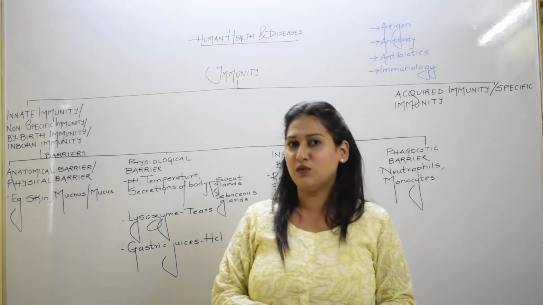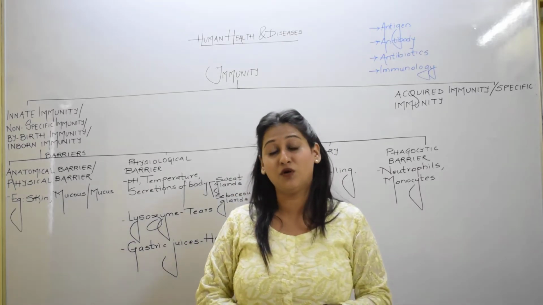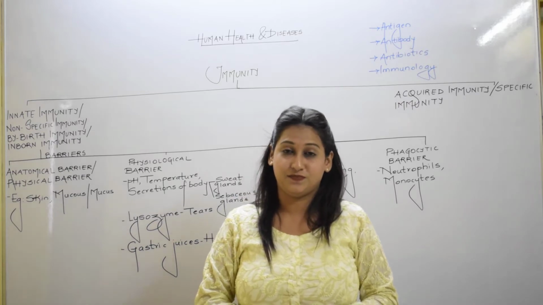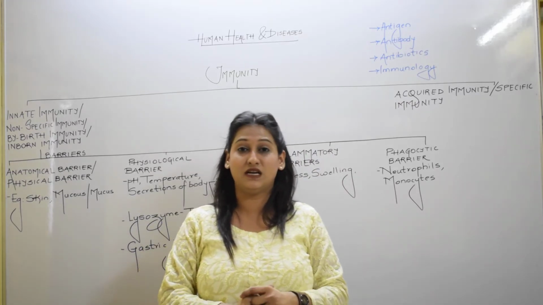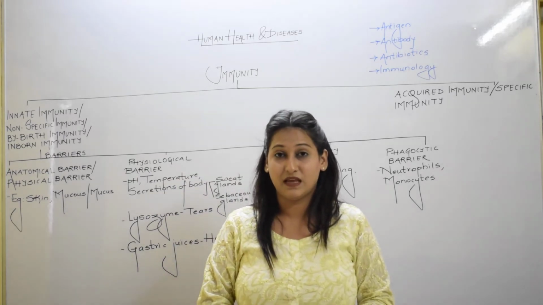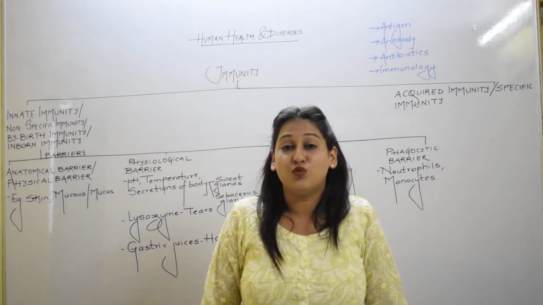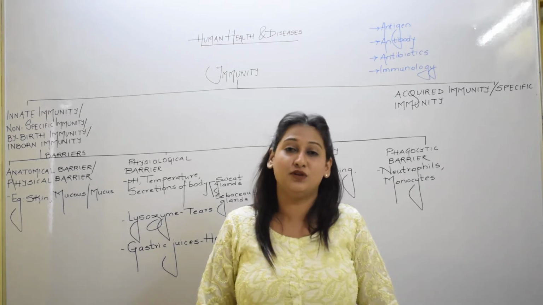Well, we are talking about the immune system. So what is the study of the immune system called? It is called immunology. Immunology is a science which deals with the study of the immune system. And everybody of us has the ability to resist a particular pathogen. Well, this is called immunity.